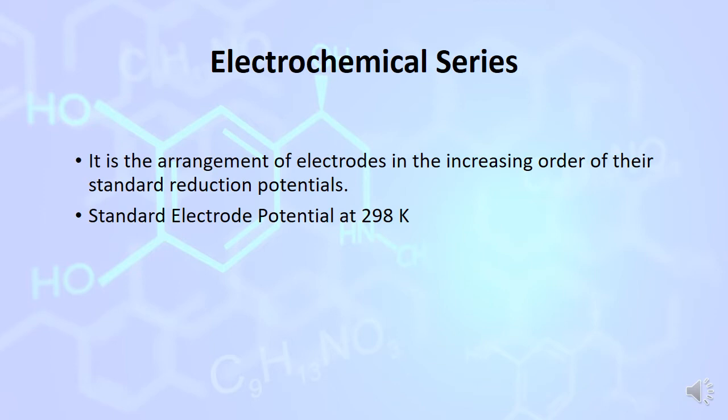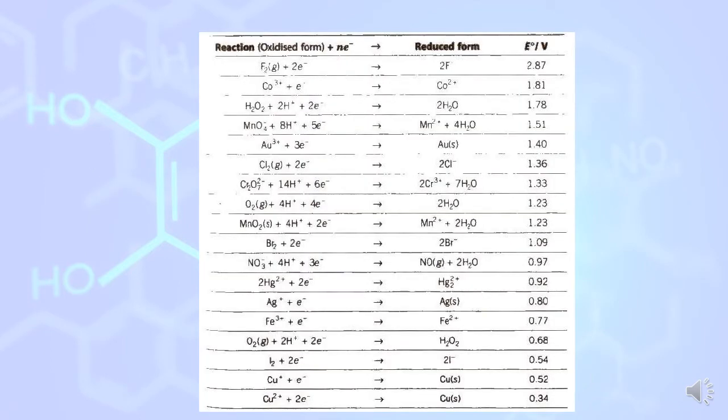Electrochemical series is the arrangement of standard reduction potentials in increasing order. This reduction potential is measured at 298 Kelvin. This is an electrochemical series. Elements are arranged, either metal or non-metal.